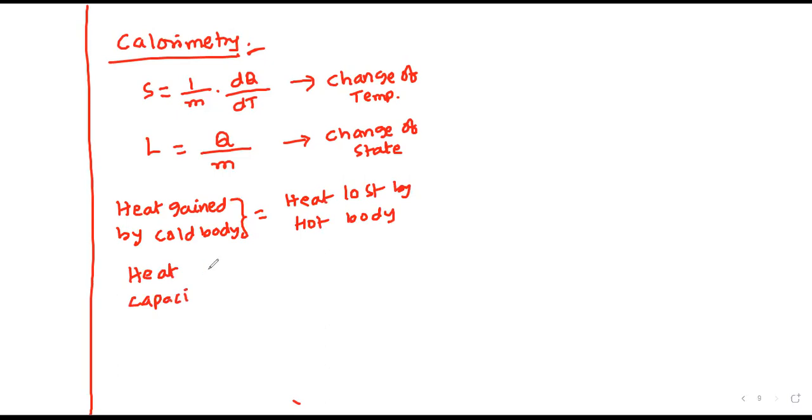Heat capacity, indicated with C, is defined as the amount of heat required to raise the temperature of the substance by 1 degree Celsius or 1 Kelvin. These are the formulas in calorimetry.